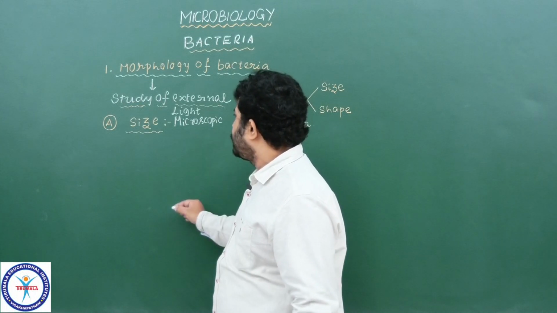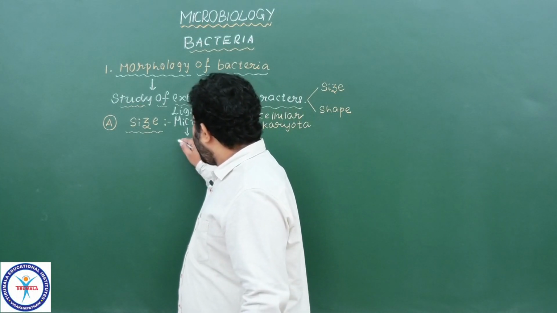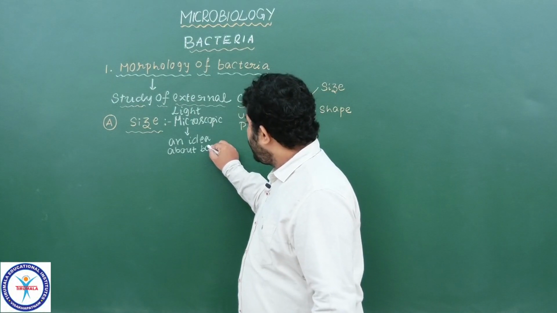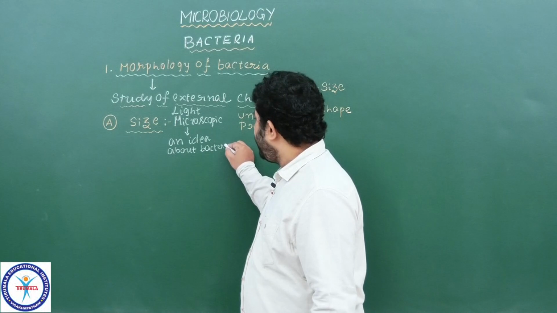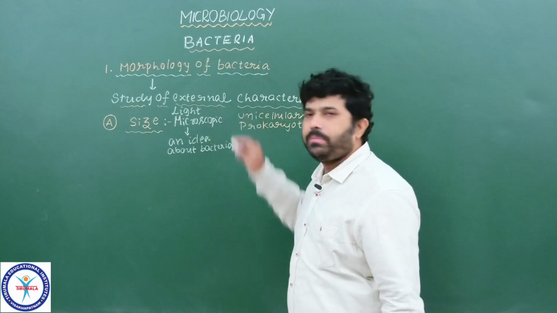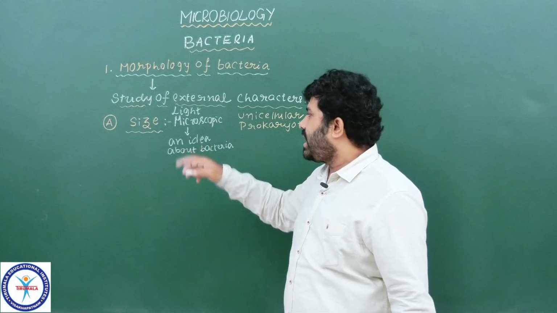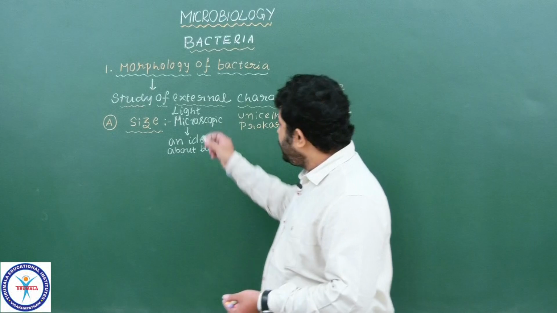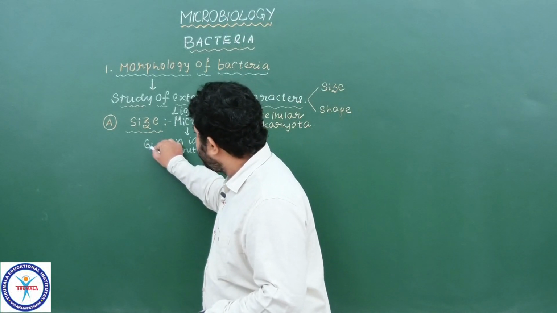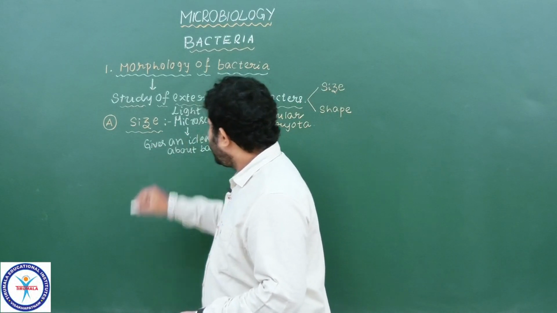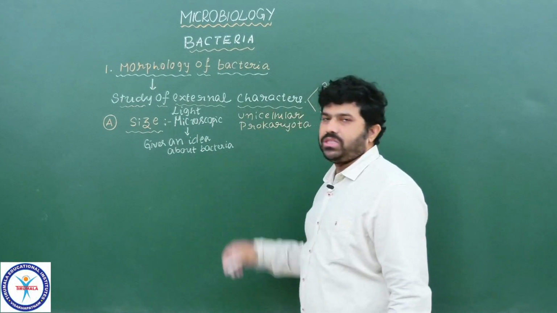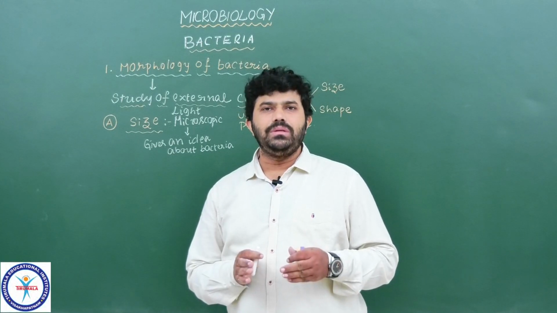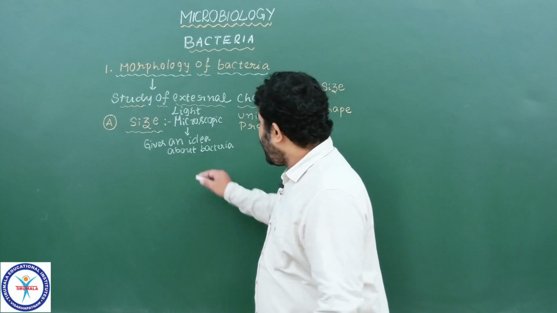What is it? The light microscope, which gives an idea about bacteria. The bacteria which we observe under the light microscope, this is the device which gives an idea about the bacterial size and shape also. Understood? So the average bacterial size we observe in the microbial world is like this.